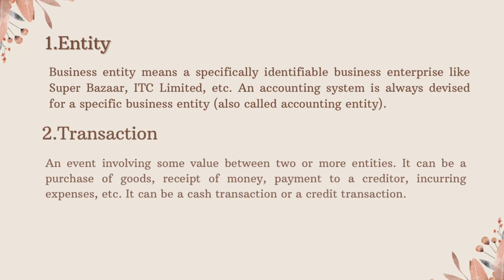1. Entity. Business entity means a specifically identifiable business enterprise like Super Bazaar, ITC Limited, etc. An accounting system is always devised for a specific business entity, also called accounting entity. 2. Transaction. Value between two or more entities. It can be a purchase of goods, receipt of money, payment to a creditor, incurring expenses, etc. It can be a cash transaction or a credit transaction.